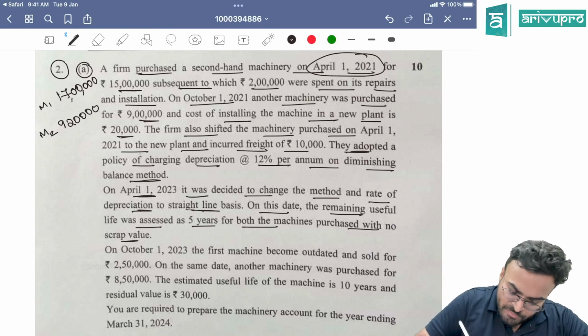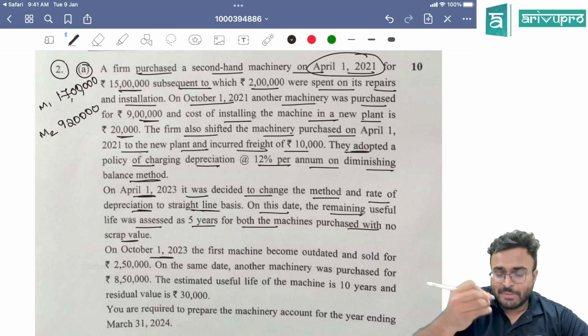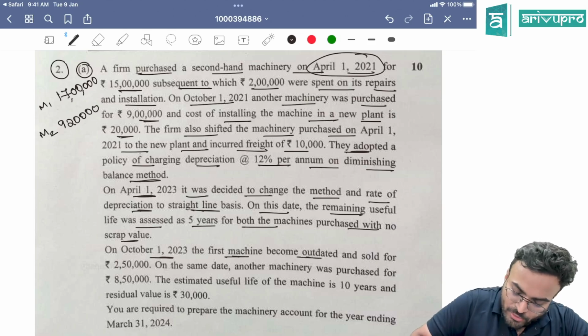No scrap value. On 1st October 2023, 6 months into the year, the first machine became outdated and was sold for 2,50,000. On the same day, another machine was purchased for 8,50,000.